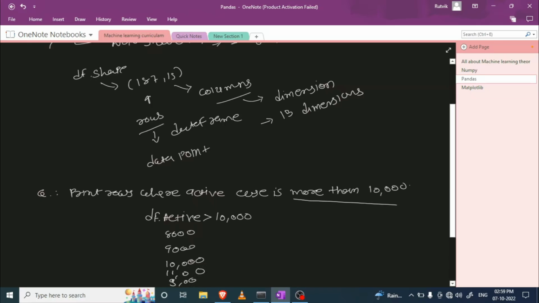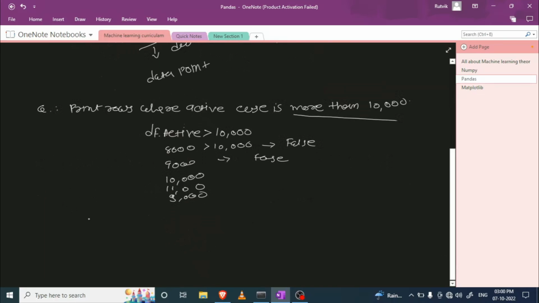It checks all the values and returns either true or false. So this condition is false, this condition is false, like this. After that, we need to pass this condition in a data frame. So here we write df of df.active greater than 10,000. Whatever value is true, the data frame is going to print those values only.